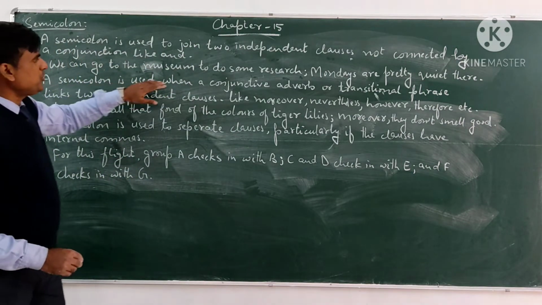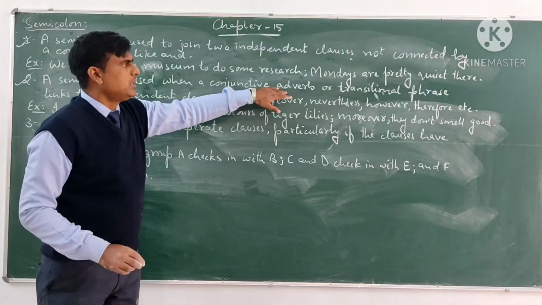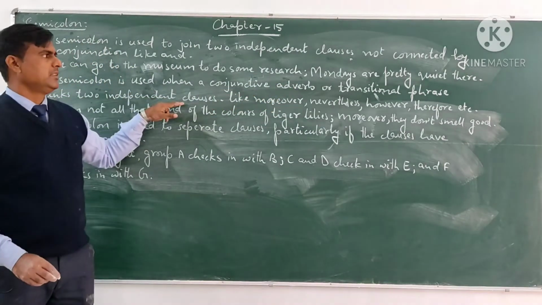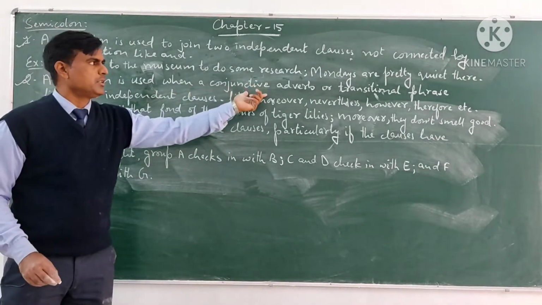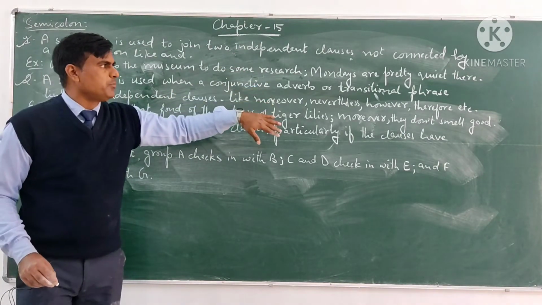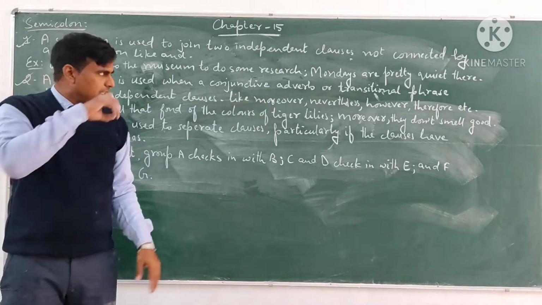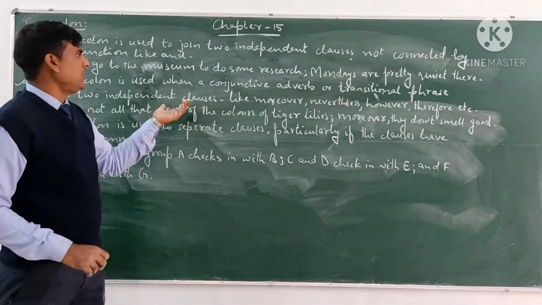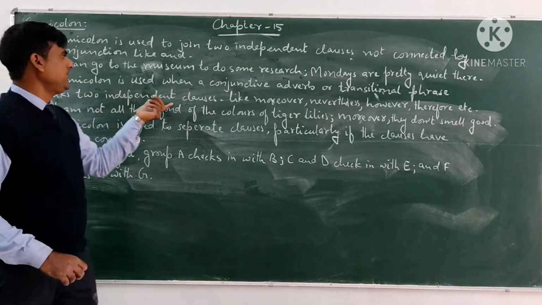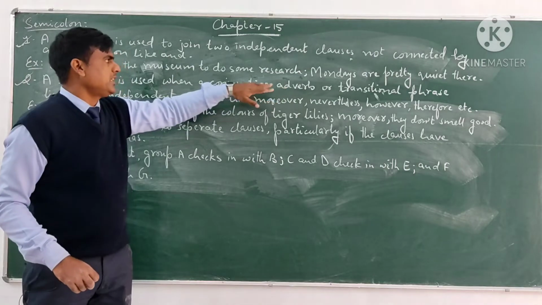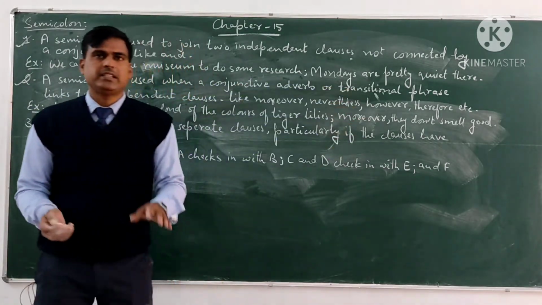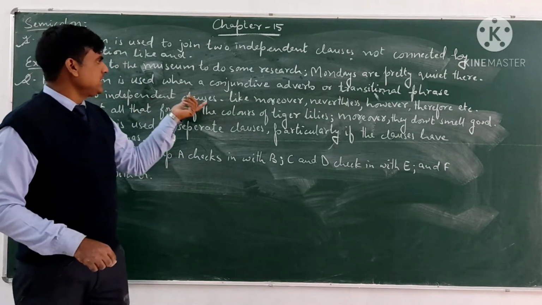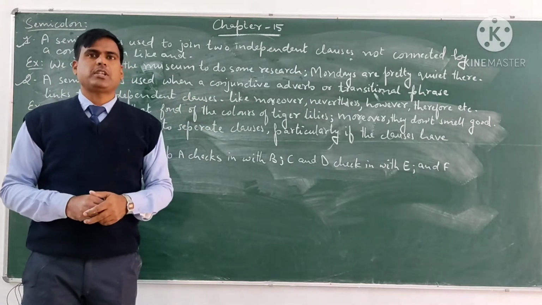Now come to the next one, the second one. A semicolon is used when a conjunctive adverb or transitional phrase links two independent clauses. If there are conjunctive adverbs or transitional phrases that link two independent clauses, at that time we use the semicolons.